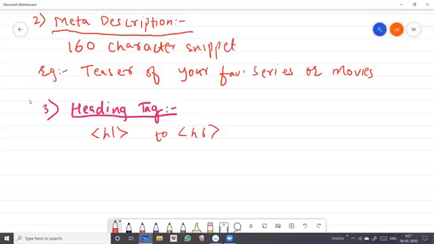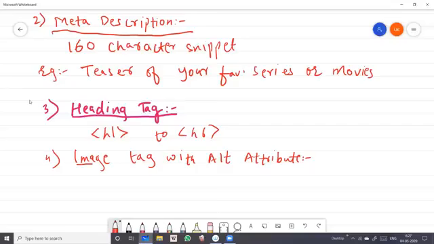And the next thing which we are going to study today is the image tag with alt attribute. Again, very important. You all know, students, how to use the image tag.